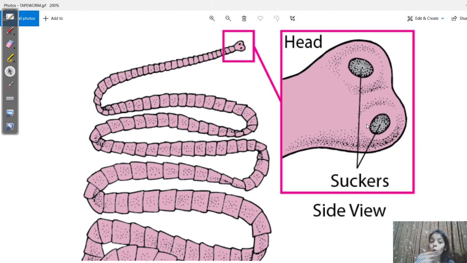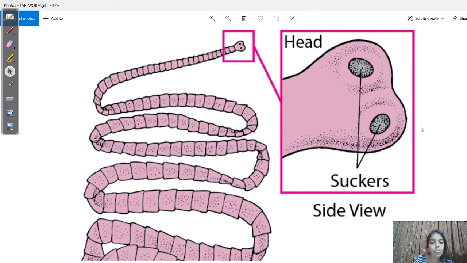As a result, the host gets malnourished, but the tapeworm gets nourishment. It harms the host. It is a few meters long. It can stay in the intestine, but it's a few meters long, it can be this long also. And if not treated early, through blood it can even reach the brain. It can attack the brain of a human being and may result in the death of that person.